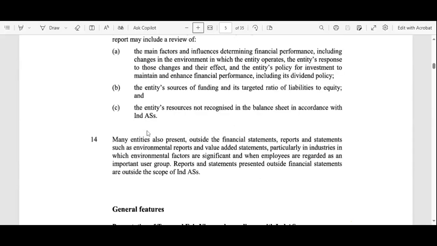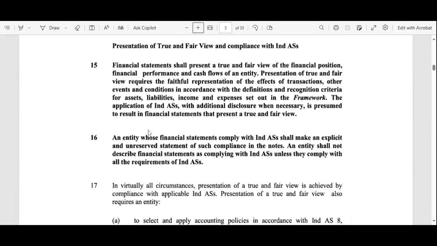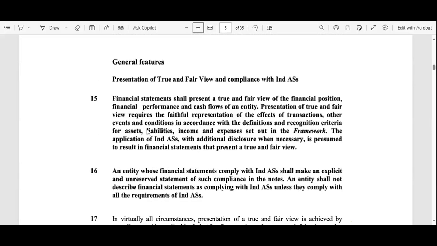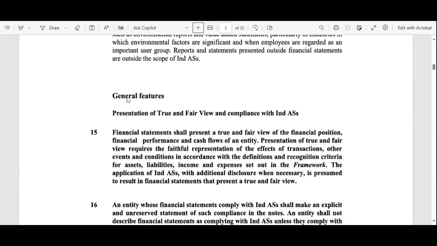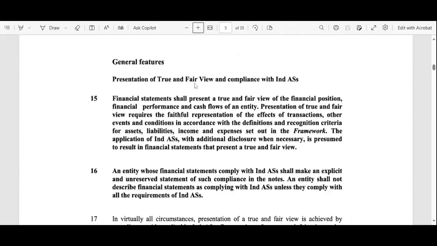Now next, if we read the general features, that is the presentation of a true and fair view and compliance with AS1. That means whatever information is published by the company should be true and fair.